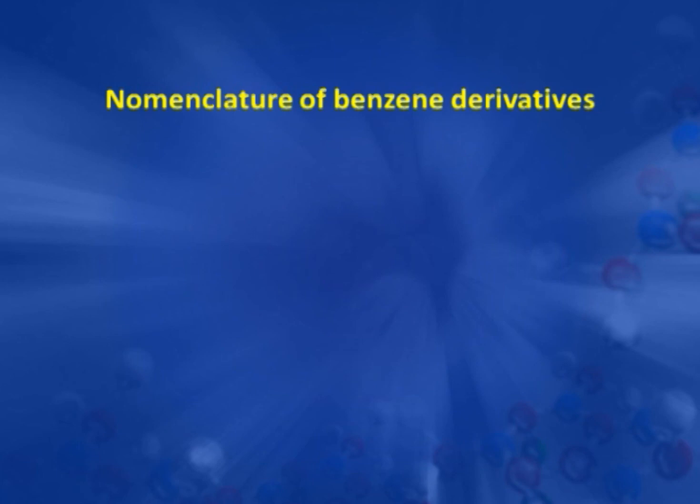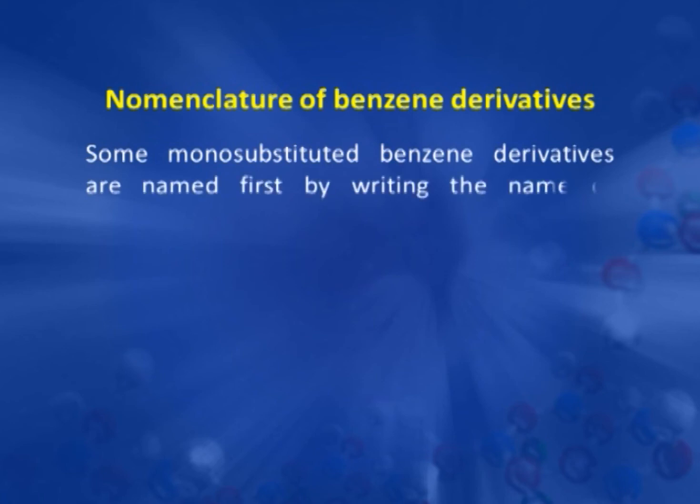So, now we have discussed the different conditions which are required for a compound to be aromatic. By applying those conditions, we can discuss whether cyclic compounds with conjugated double bonds are aromatic in nature or not. Now, next we will discuss the nomenclature of benzene derivatives. First, monosubstituted benzene derivatives.